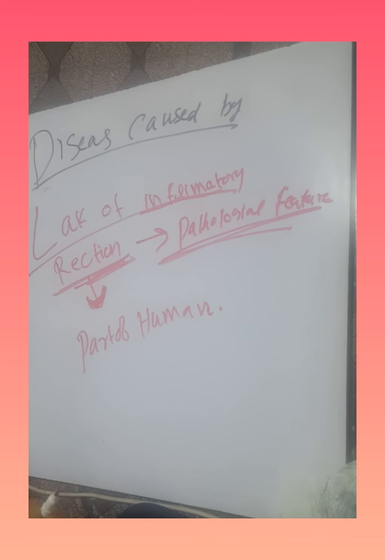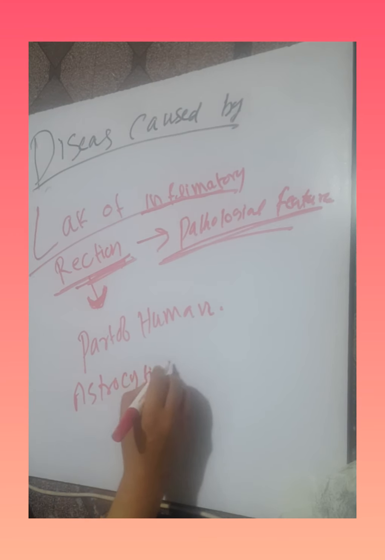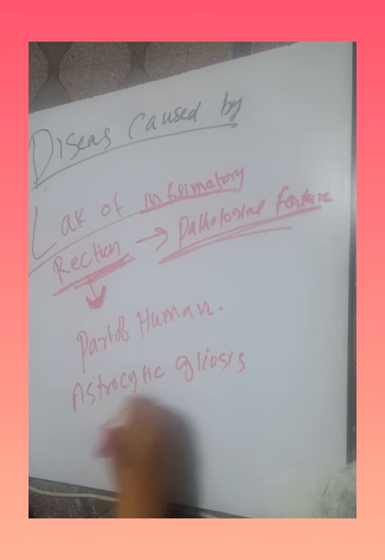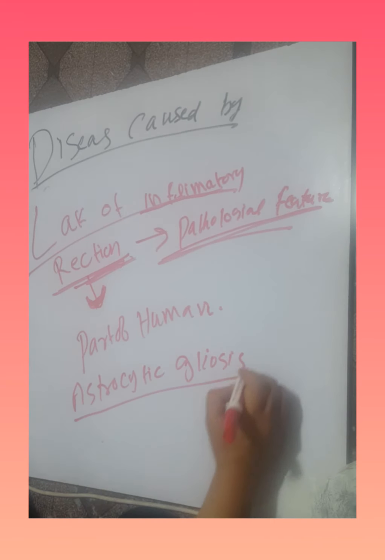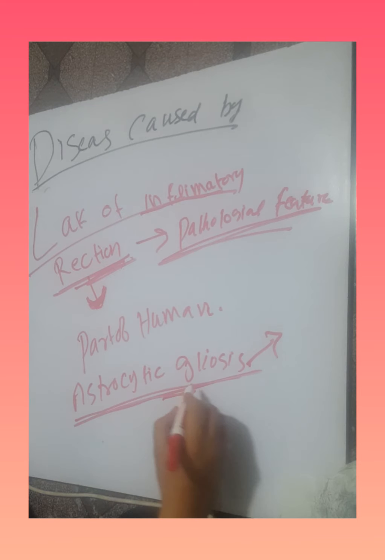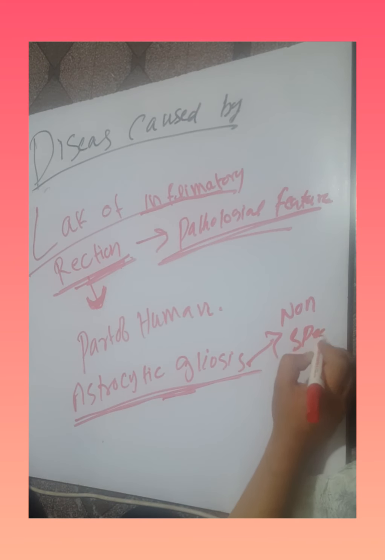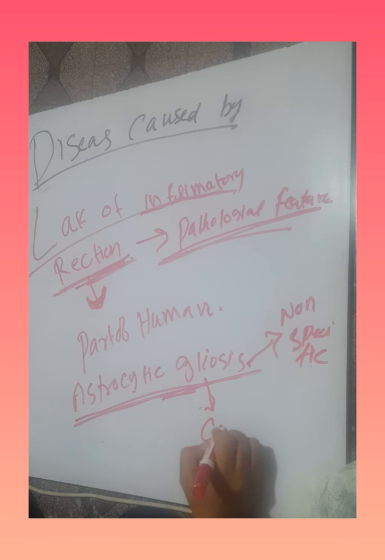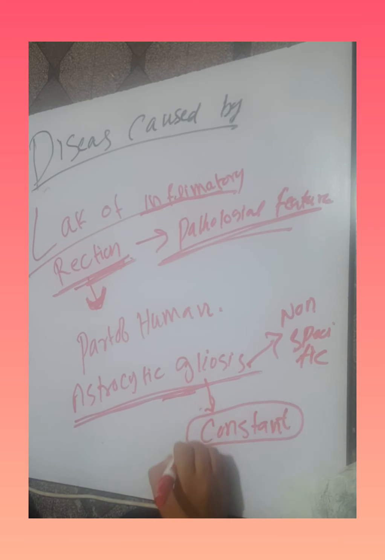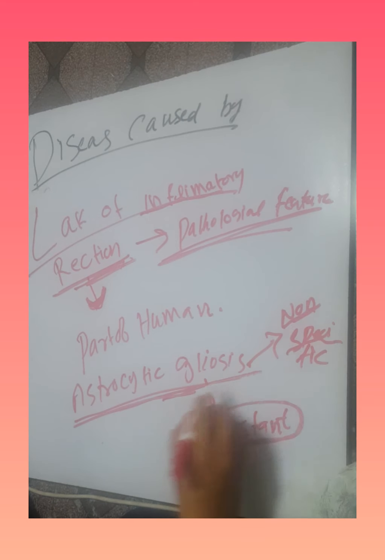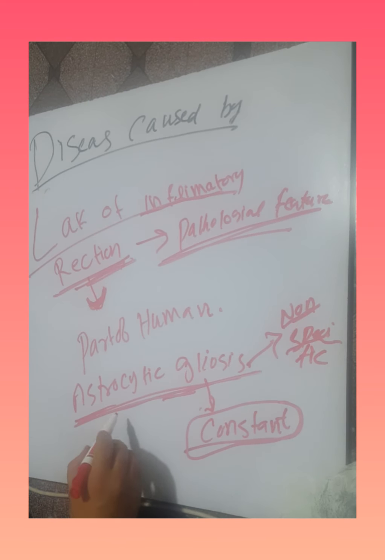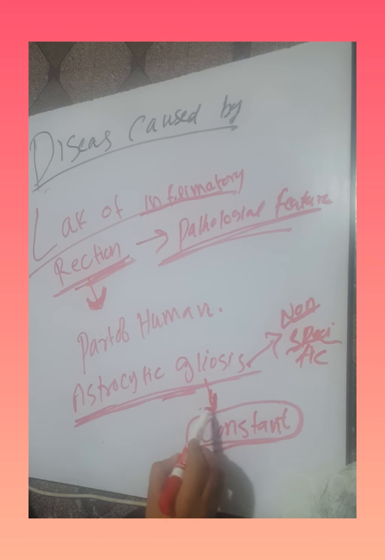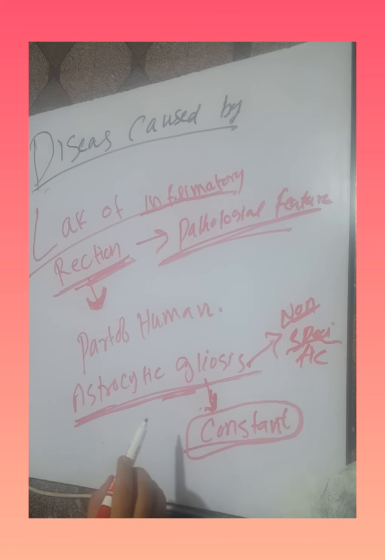Astrocytic gliosis also occurs in prion disease. This is a constant feature but non-specific, because astrocytic gliosis may occur in other diseases. In prion disease there is constant astrocytic gliosis, but this is a non-specific feature. The specific feature for prion disease is the lack of inflammatory reaction. These are the pathological features.